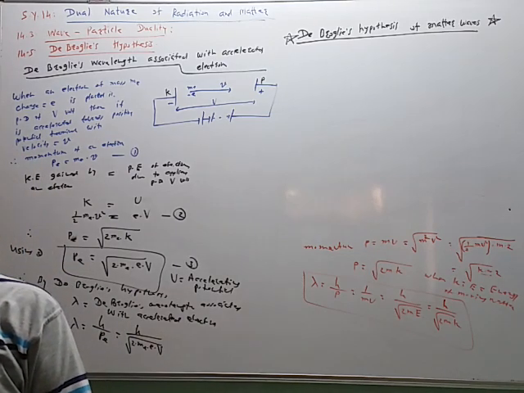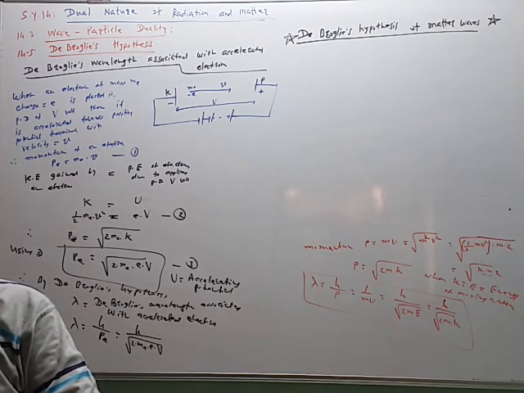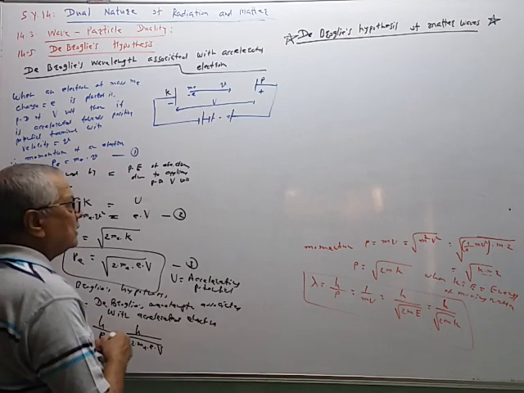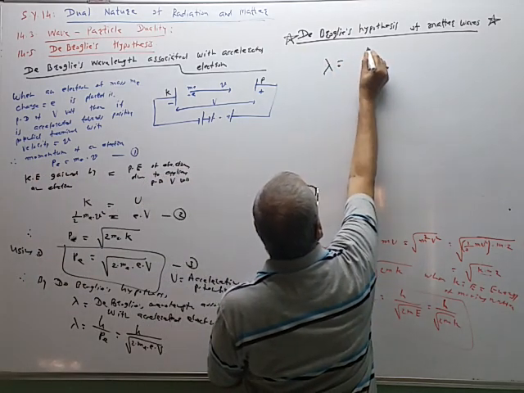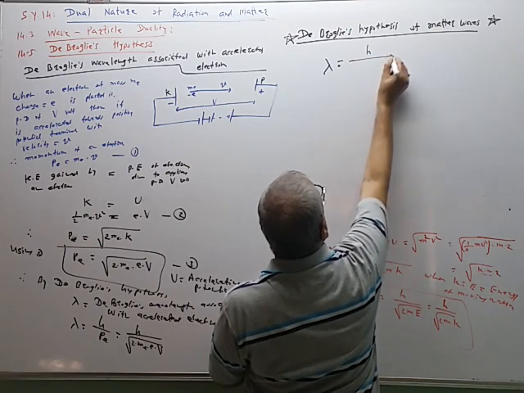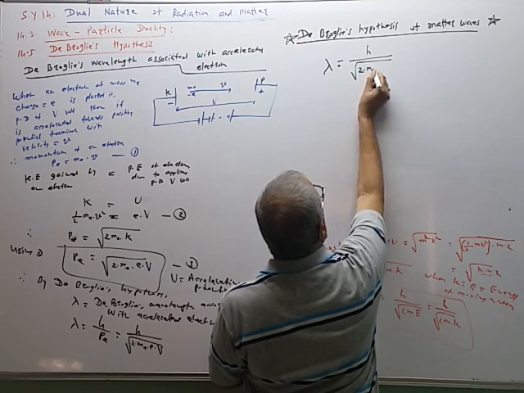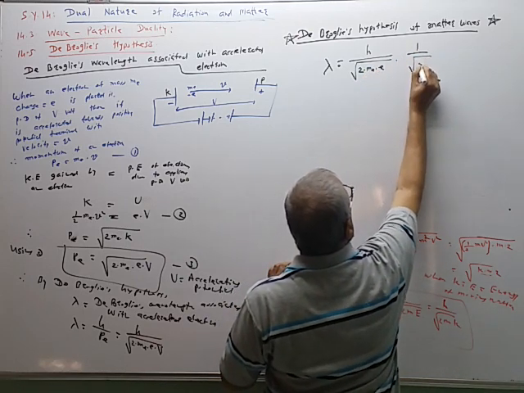So this is one more relation, where m_e into V is equal to momentum of the electron, like this. Now this equation can also be arranged like this. So lambda is equal to h upon under root 2 times mass of the electron, charge of the electron, into 1 upon root of V.